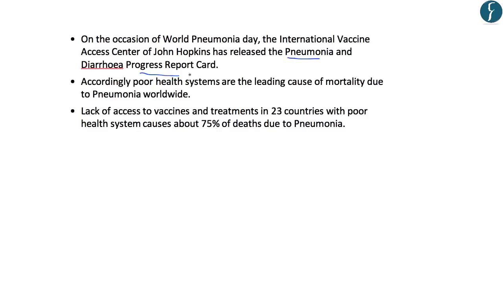The Pneumonia and Diarrhea Progress Report Card has been released by the International Vaccine Access Center of Johns Hopkins on World Pneumonia Day, according to which poor health systems are the leading cause of mortality due to pneumonia worldwide. It says that a timely intervention in case of pneumonia can save lives, and lack of timely intervention leads to a lot of deaths. It also states that lack of access to vaccines and treatments in 23 countries with poor health systems causes about 75% of the deaths due to pneumonia.